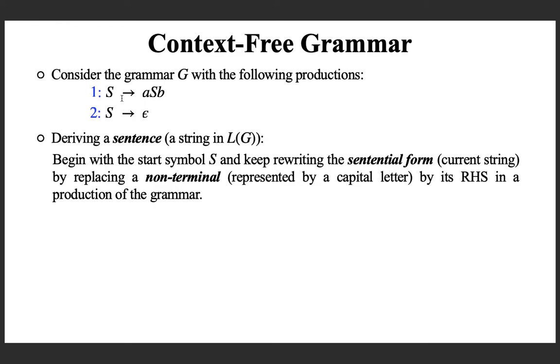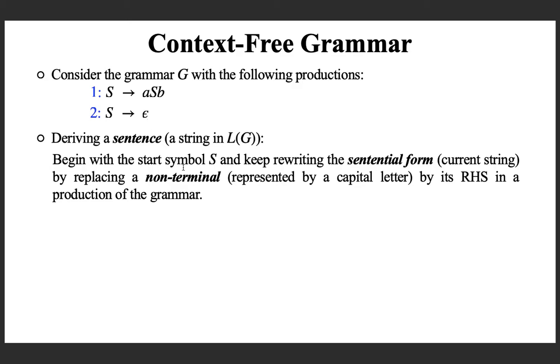For example, if you have the symbol capital S in your string, you can replace that by applying either production number 1 or 2. If you apply 1, S will be replaced with the RHS, that is small a capital S small b. Similarly here, capital S will be replaced with epsilon, and that is what derivation is.